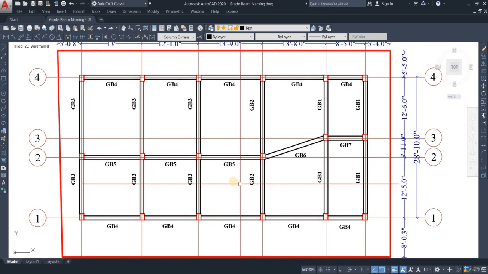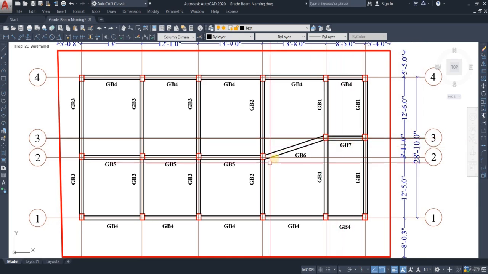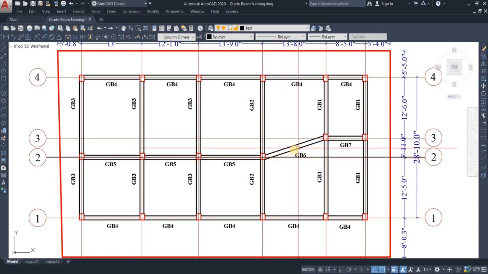Right after that, if we move on to grid 3, we can see that between grid 2 and grid 3 there exists another beam. That is why we're going to call that beam with a different name. Since we have done till 5, we're going to call this beam GB6.